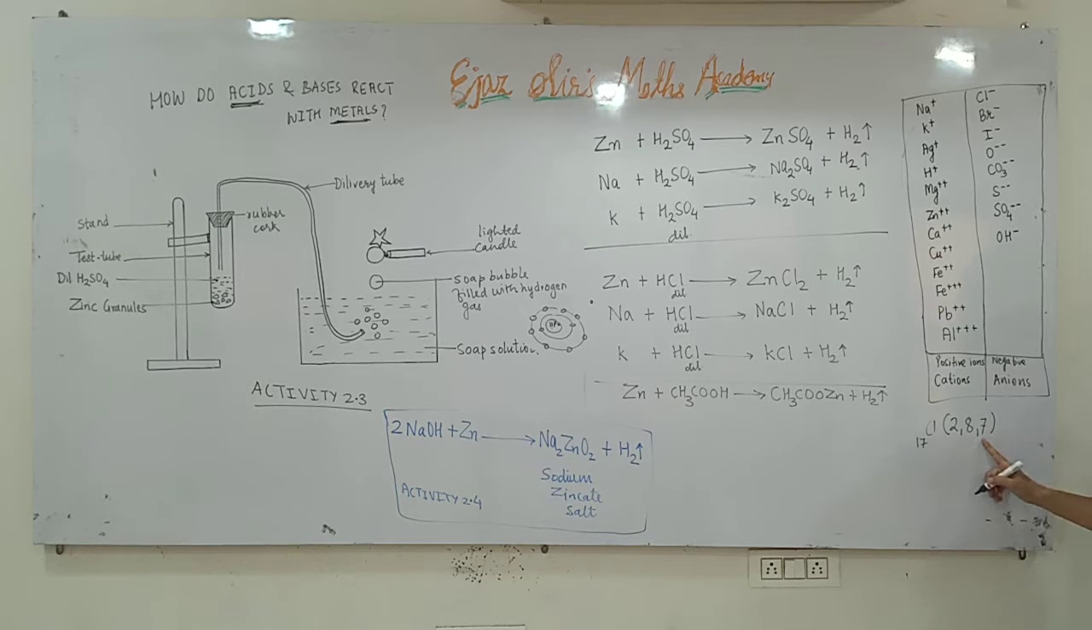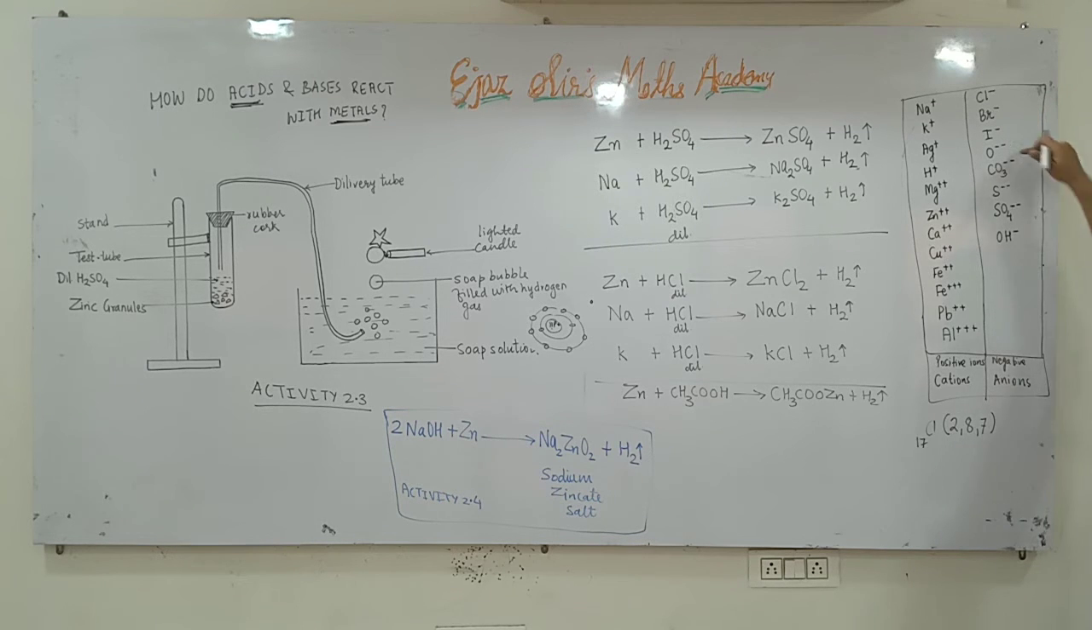It wants to complete its octet, and that's why it will accept 1 electron. So since it will accept 1 electron, 1 negative charge will be extra with it. It will accept 1 electron means it will accept 1 negative charge. That's why we write Cl negative. Similar is the case with bromine and iodine.